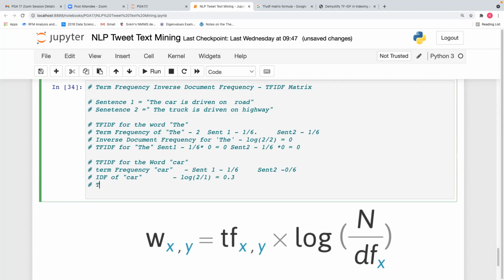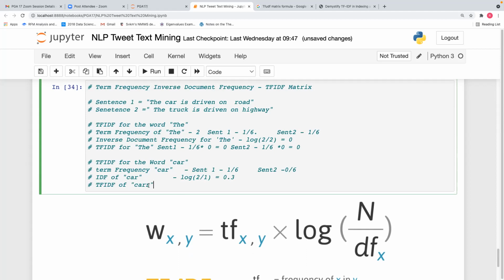Now TF-IDF for car for sent1 is 1 by 6 into 0.3. How much will you get? 1 divided by 6 into 0.3 is about 0.05.